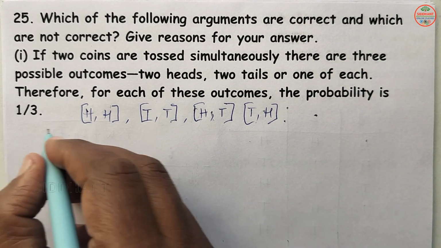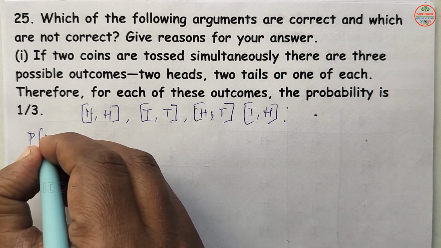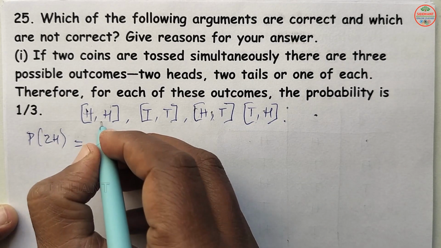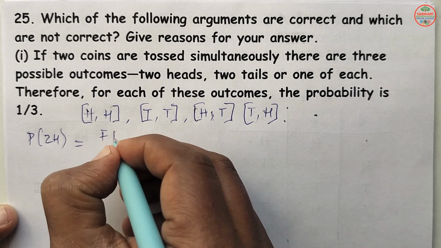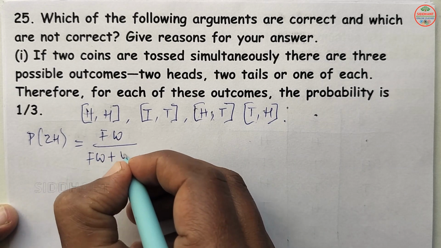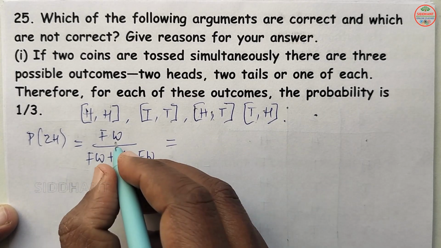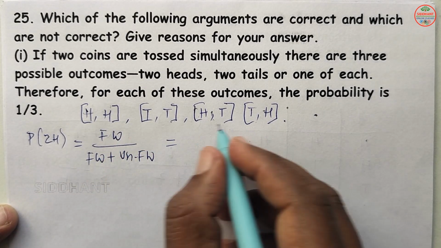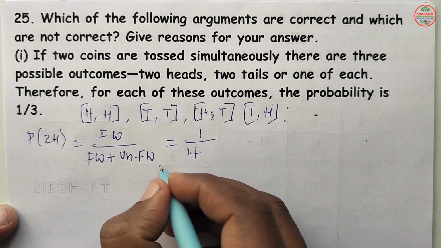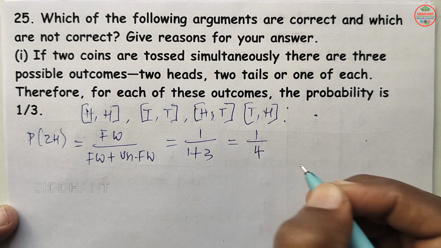If they have asked to find the probability of getting 2 heads, so P of 2 heads, that will be favorable ways by favorable ways plus unfavorable ways. So how many 2 heads are there, 1 by 1 plus unfavorable ways will be 3 here. So that will be 1 by 4 here.